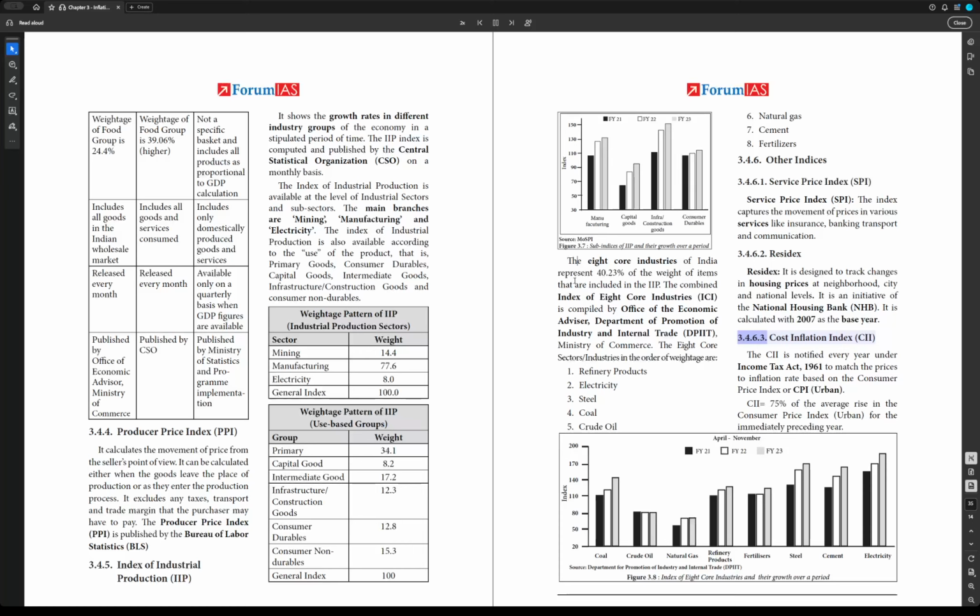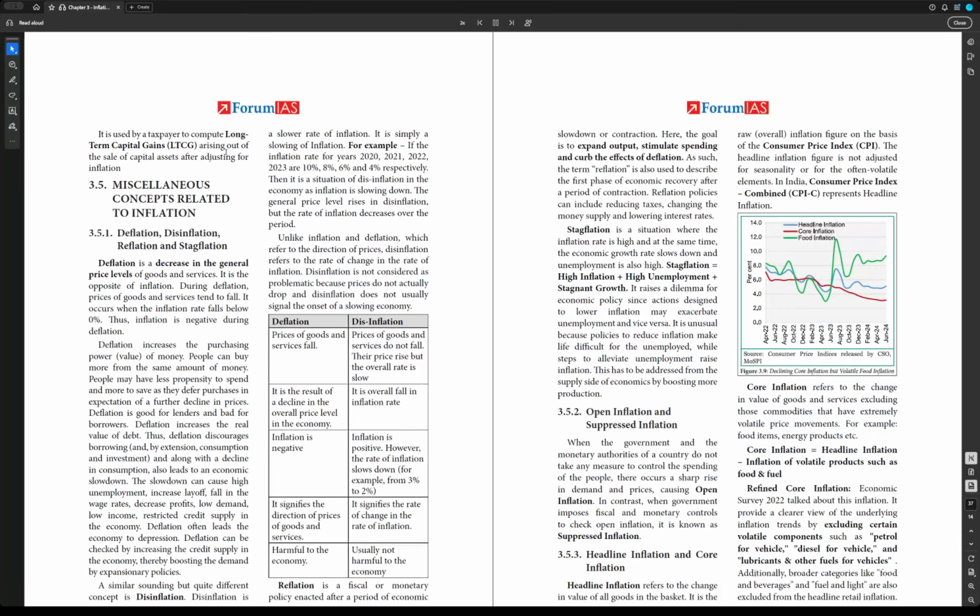3.4.6.3. Cost Inflation Index, CII. The CII is notified every year under the Income Tax Act, 1961 to match the prices to the inflation rate based on the Consumer Price Index, or CPI, urban. CII equals 75% of the average rise in the Consumer Price Index, urban, for the immediately preceding year. Source: Refinery products, fertilizers, cement, electricity, Department for Promotion. It is used by a taxpayer to compute long-term capital gains, LTCG, arising out of the sale of capital assets after adjusting for inflation.